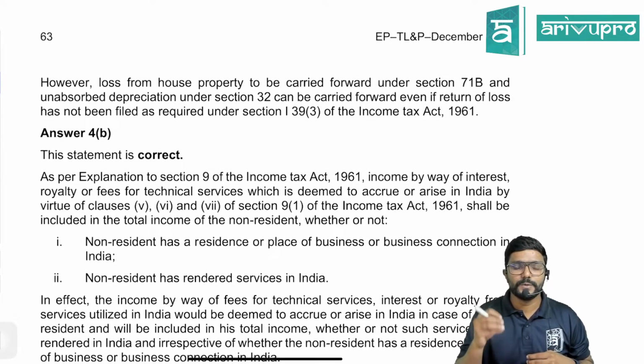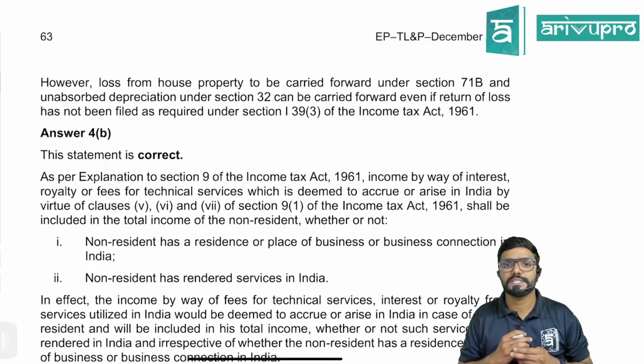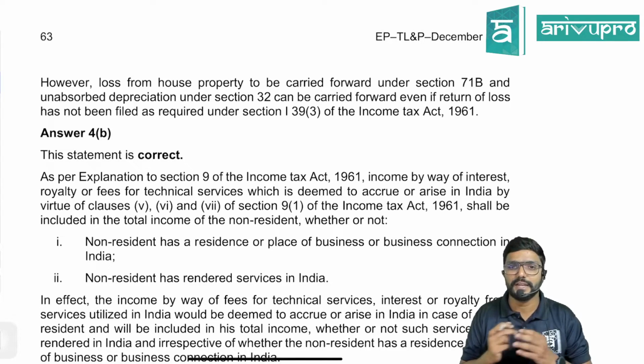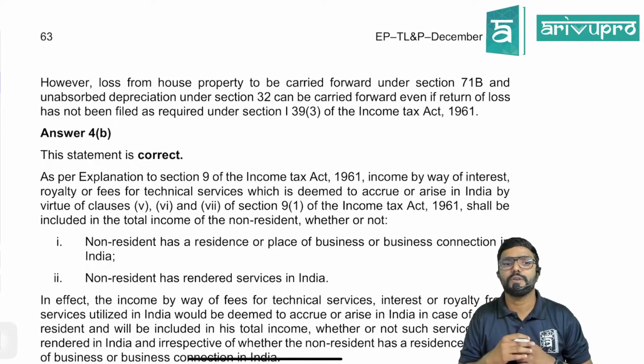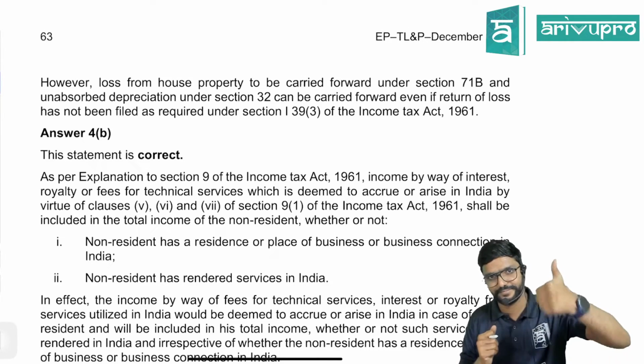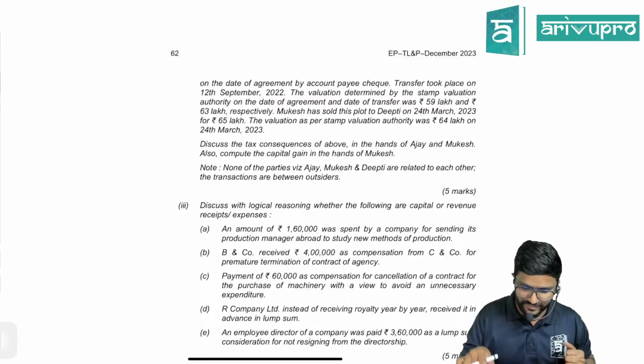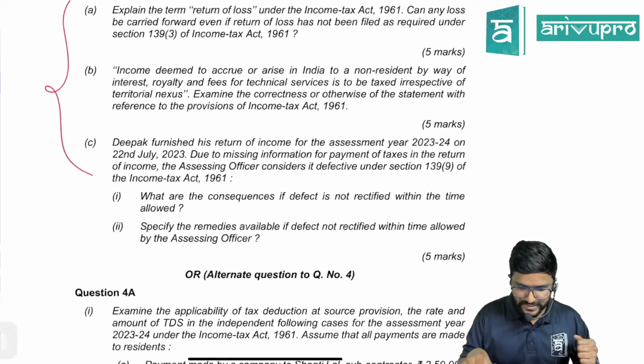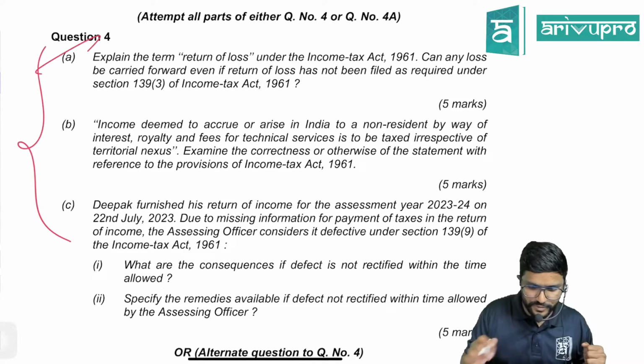However, loss from house property to be carried forward under section 71B and unobserved depreciation under section 32 can be carried forward even if return of loss has not been filed as required under section 139 subsection 3 of the Income Tax Act 1961. Fine? Sure. We'll proceed further. Simplest. So this and all is a theory question, pure theory.